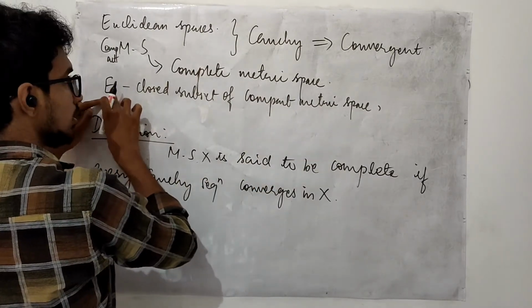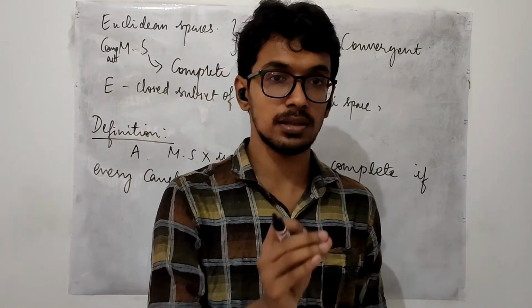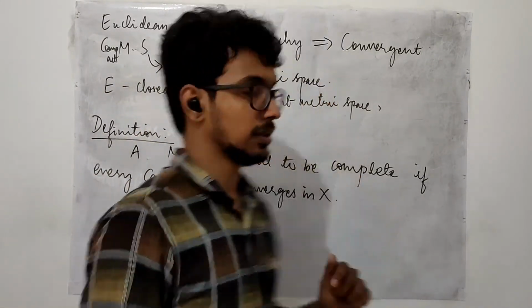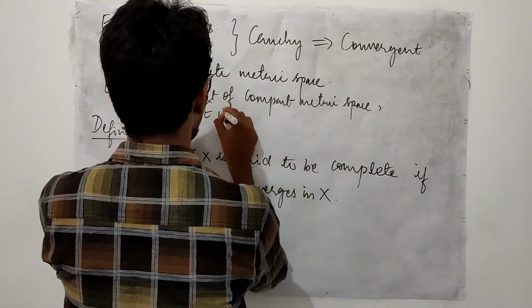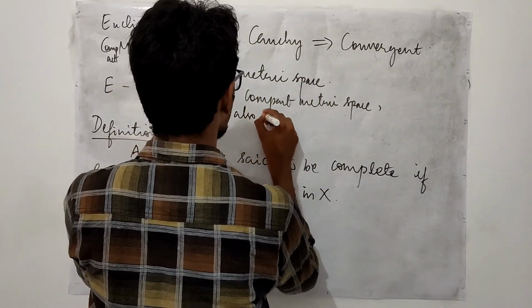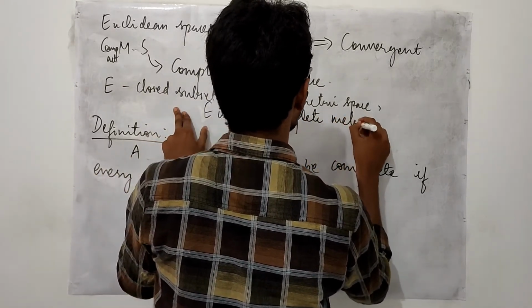Therefore, any closed subset of a compact metric space is also a complete metric space, right? So then E is also a complete metric space.